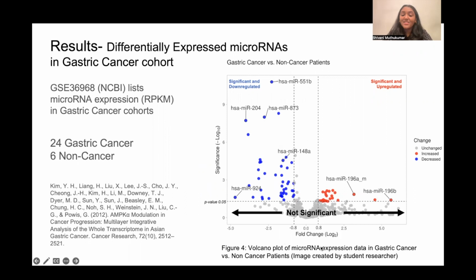The x-axis is a log base 2 of the fold change. The fold change is the ratio of the means of the two groups, which means that points that are to the far left or far right of the plot have a large fold change and either have increased expression or decreased expression. Points that follow both requirements are areas of interest and identify differentially expressed microRNAs. So these points that are blue are significant and downregulated, and these points that are red are significant and upregulated. I was also able to pull a list of all of the identified dysregulated microRNAs from this plot.